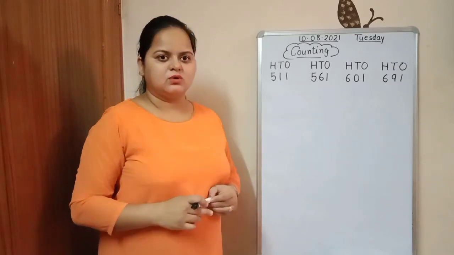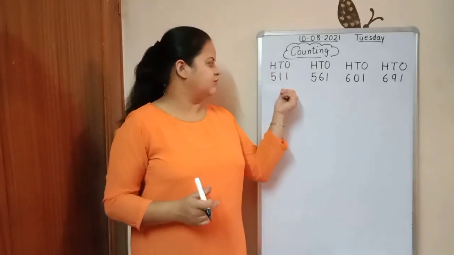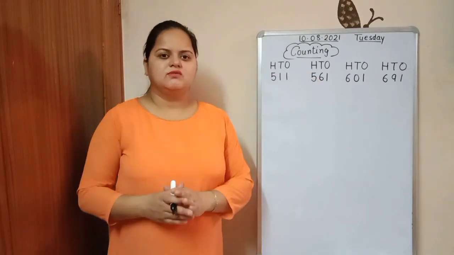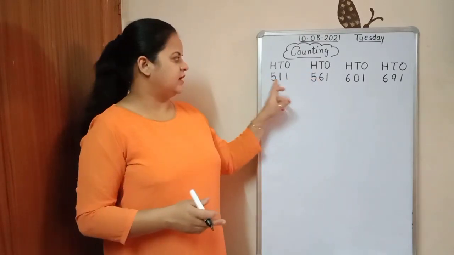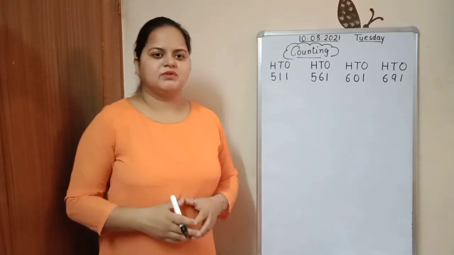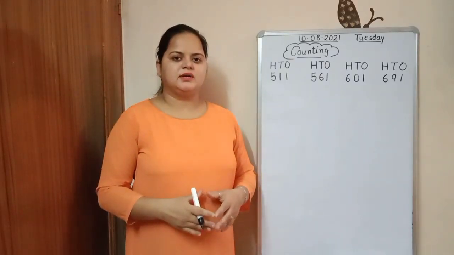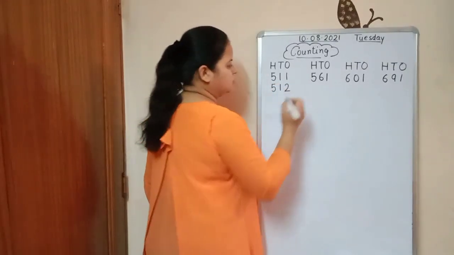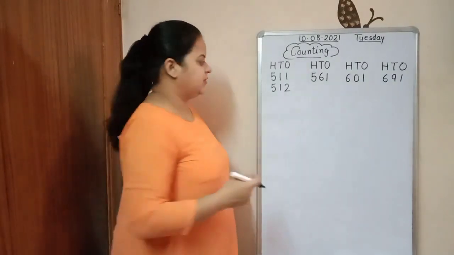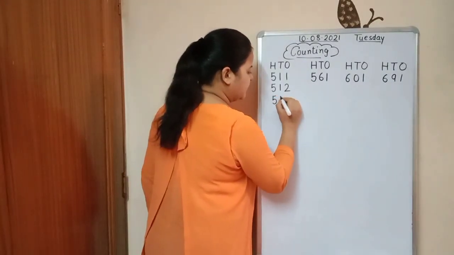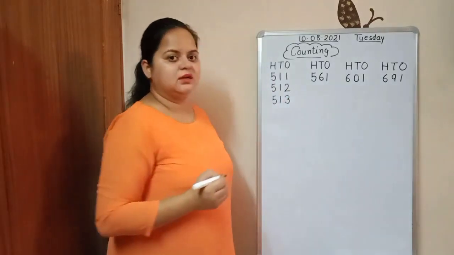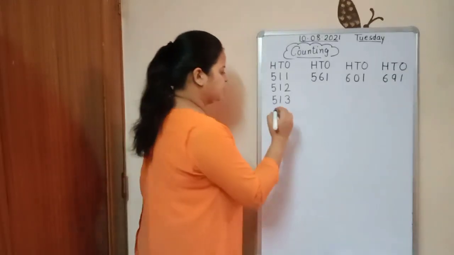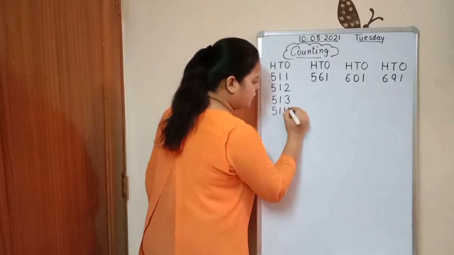Now let's start doing counting. The first line is starting from 511. Where is the first line starting from? 511. What is the next number of it? The next number is 512, 513, 514.